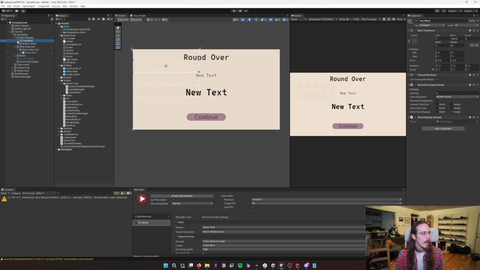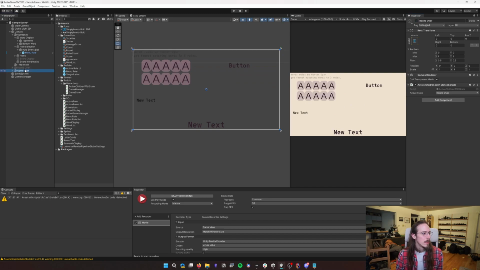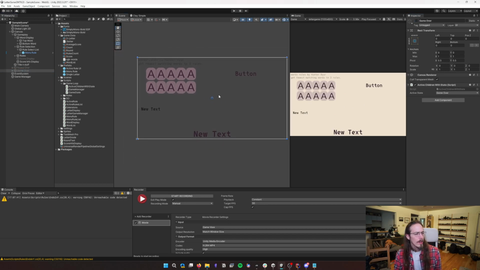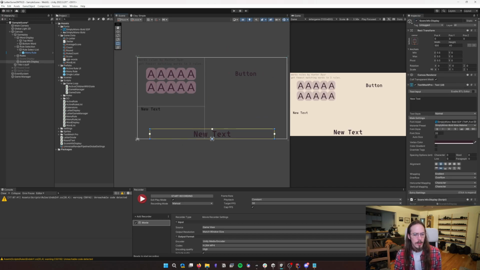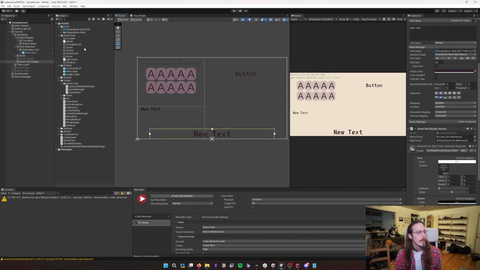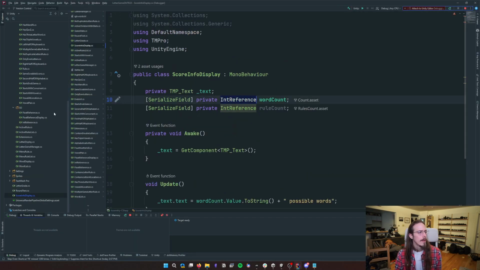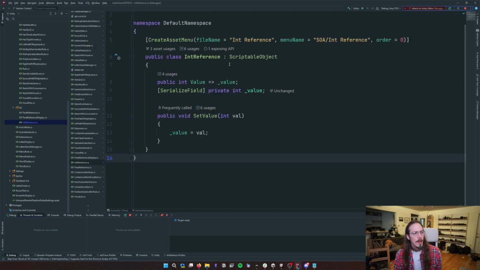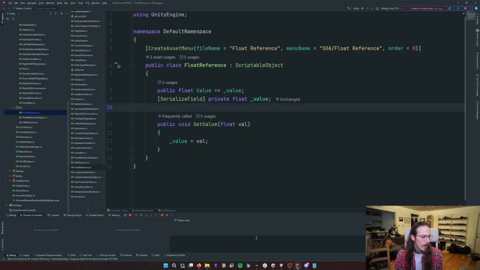but let's hide this game over panel. So yeah, all the text that you see on the screen is mostly just pulling from these scriptable objects, like your current score, just a scriptable object that holds onto an integer and holds onto a float, and that's all they do.